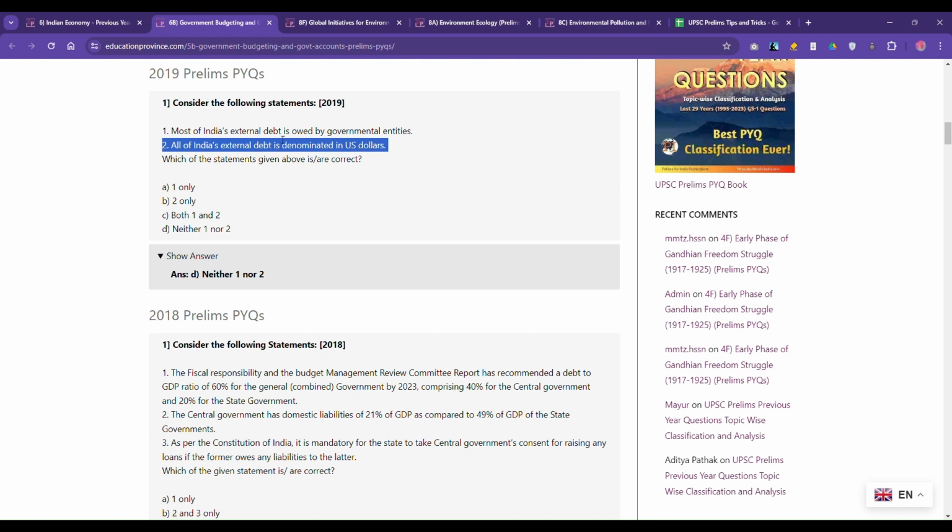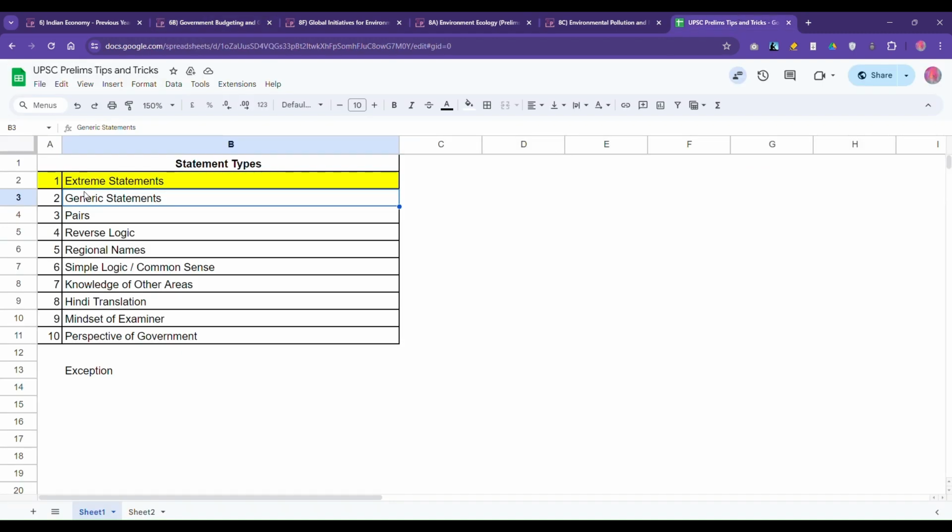We didn't discuss the first statement because it's a knowledge-based category, which we are not discussing. We are only discussing the logical category over here: the statements which can be discarded or accepted on the basis of logic alone. So this was an extreme statement and it came out to be false. We have done these two categories, generic and extreme statements.